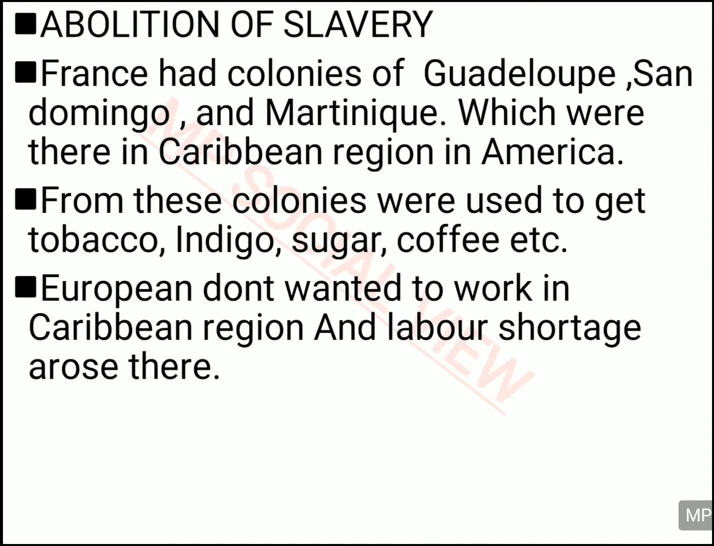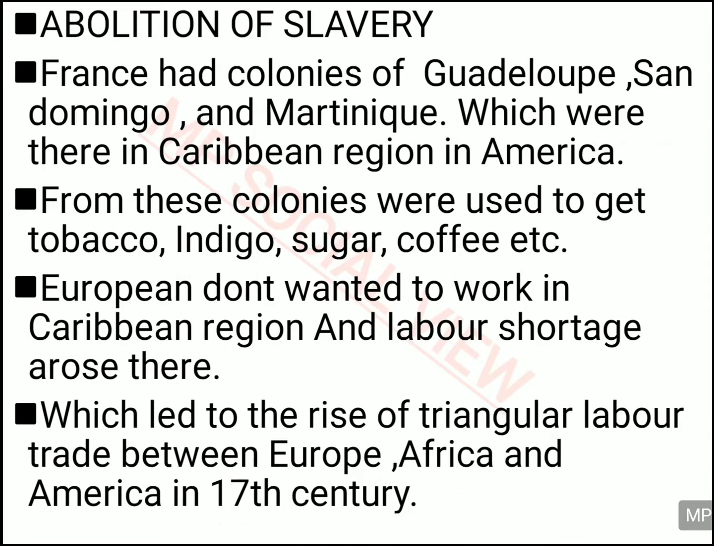So what happened in the Caribbean region? A shortage of labor arose, and the Europeans refused to go there. They did not want to go and work there because the climate of that place was quite harsh. So they refused to go there, and a shortage of labor arose in that area. That's why the triangular trade started between the three continents, Europe, Africa and America, in the 17th century.